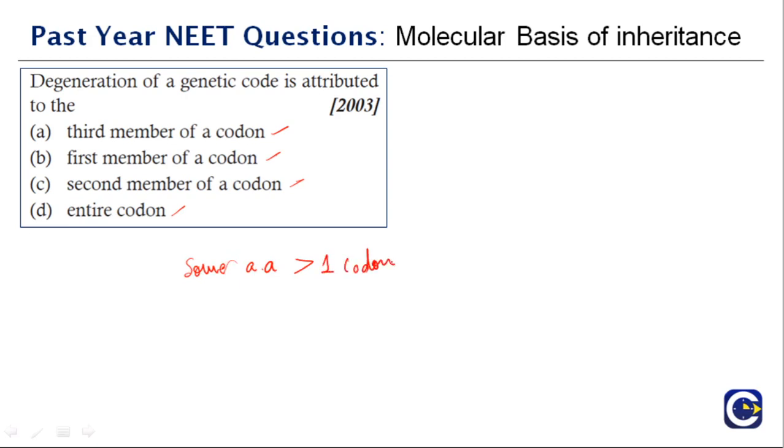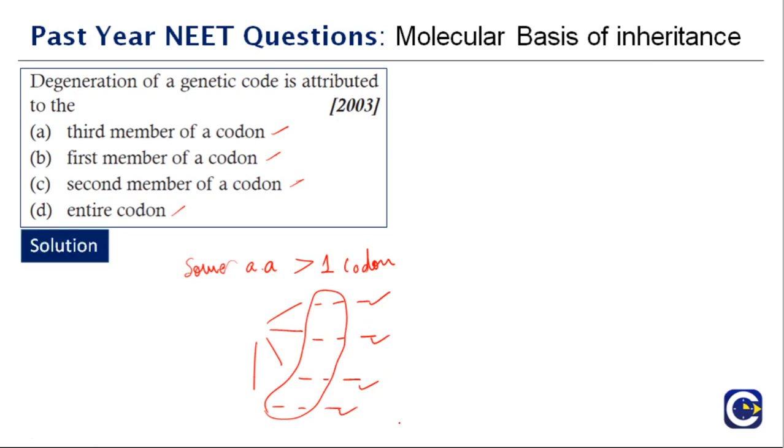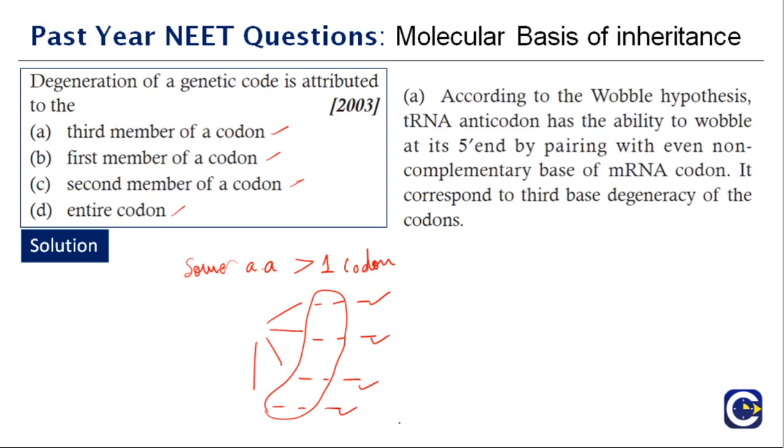If you remember, we previously discussed that when a particular amino acid is coded by more than one codon, they generally have the same sequence on the first two nucleotides. So the degeneracy is decided by the third one. So the right option is option A, third member of a codon.